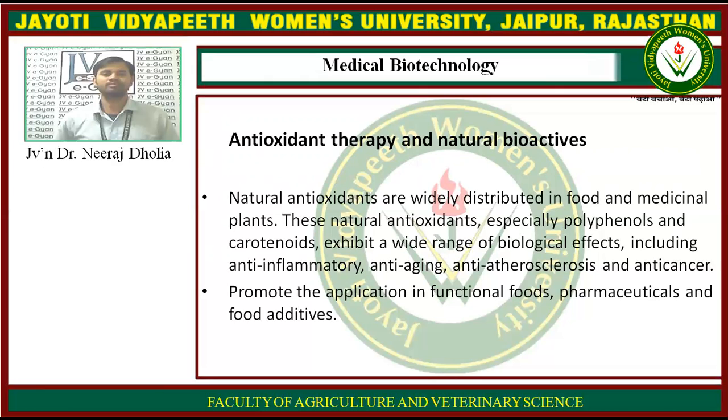The antioxidants are found in functional foods, and they can be used for pharmaceutical purposes or as a food additive. Like green tea and black tea, they have some amount of antioxidants. Natural foods, natural fruits and vegetables all have antioxidants.